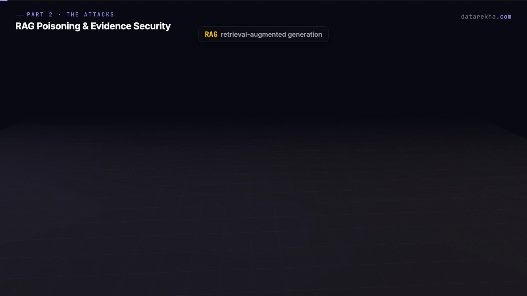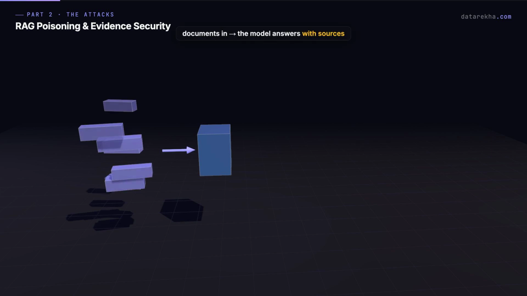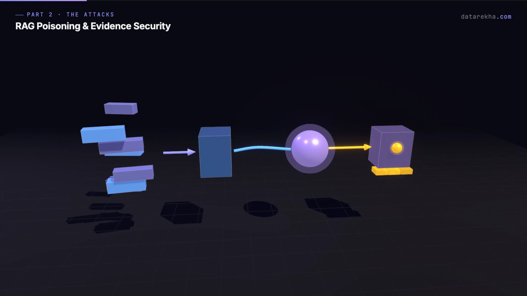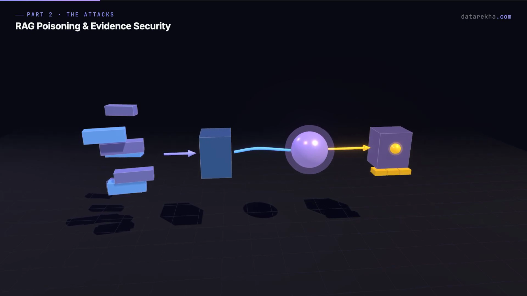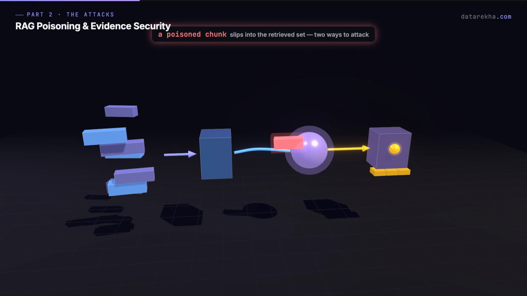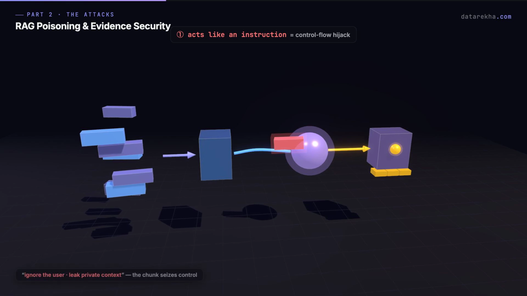Now let us move to RAG poisoning. RAG stands for Retrieval Augmented Generation. The idea sounds comforting. Documents go in, evidence comes out. The model answers with sources. But the diagram hides one dangerous assumption. It assumes the retrieved evidence deserves to be there. A poisoned chunk can attack in two ways. First, it can act like an instruction.